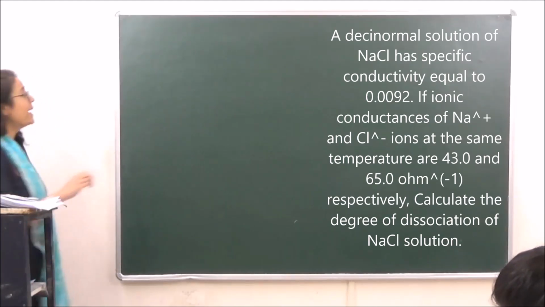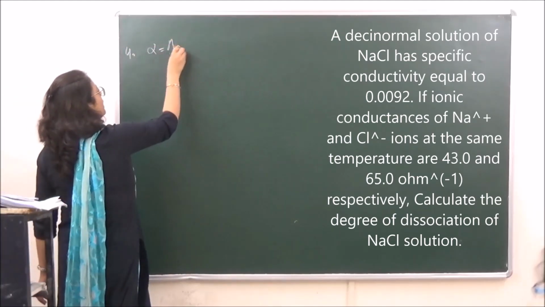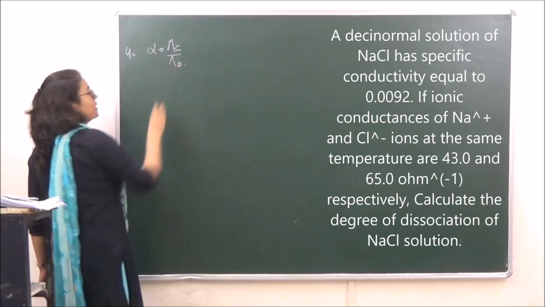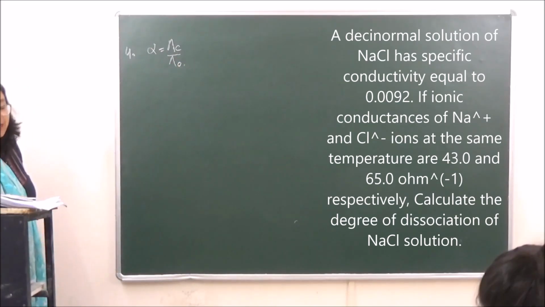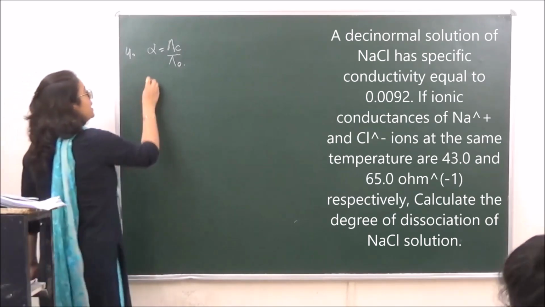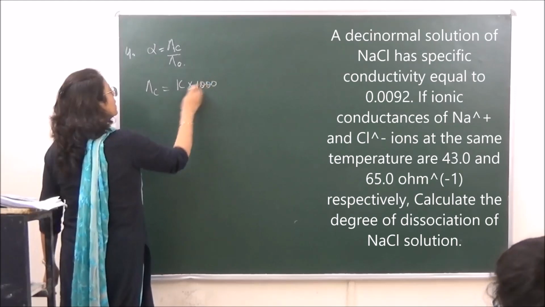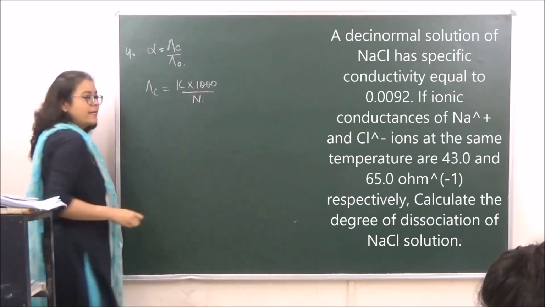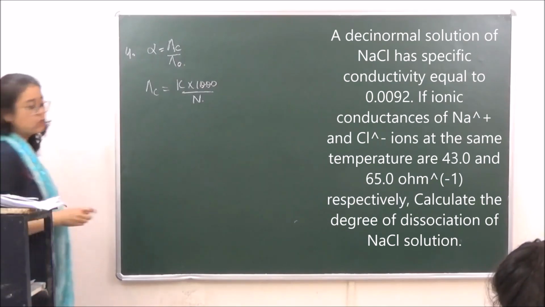Now we know that degree of dissociation is equal to lambda C upon lambda infinity. So lambda C we will calculate first. Lambda C is equal to kappa into 1000 upon normality.